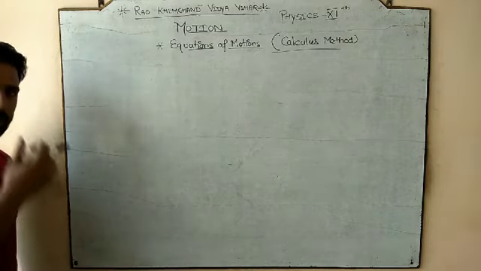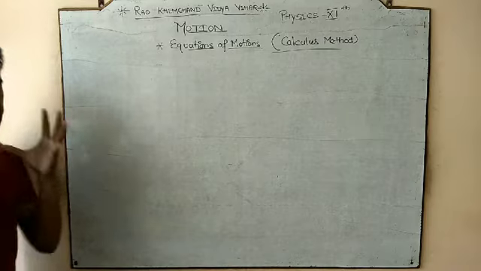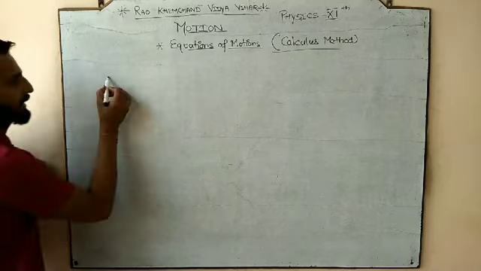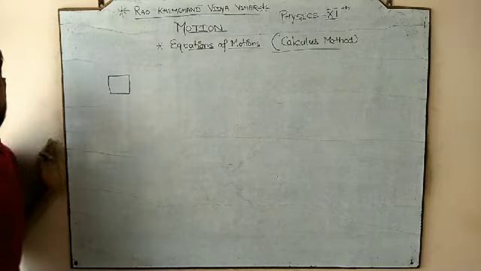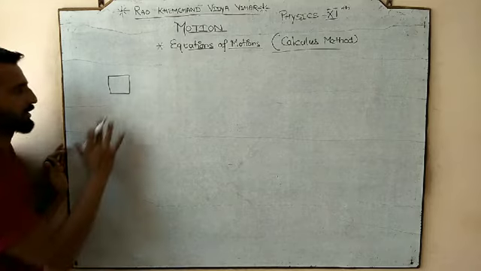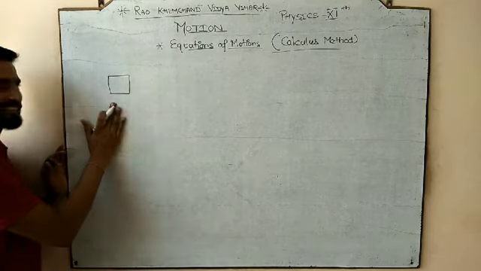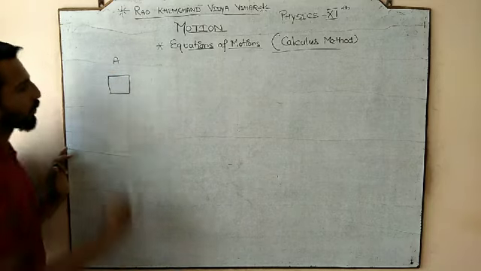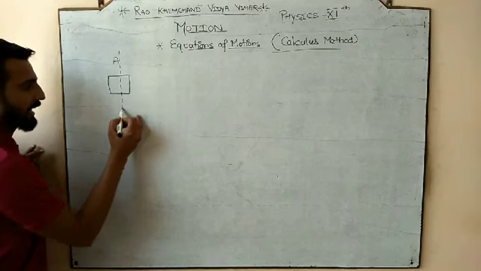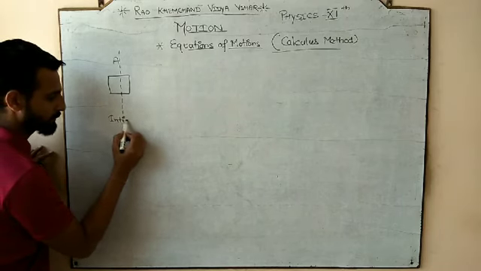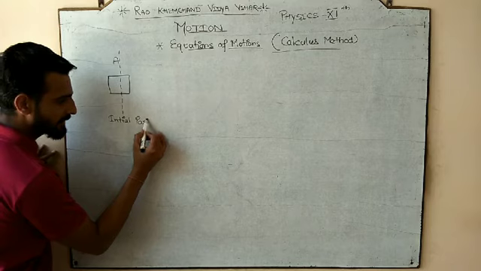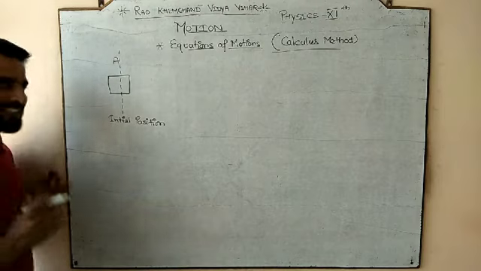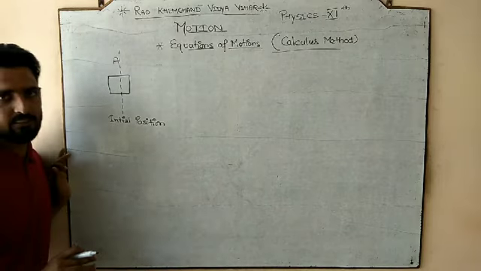Before deriving all three equations of motion, there is a small story regarding the expression that I want to start here. Let's suppose we have a body. So this is a story-type structure, and I am telling you a simple story. Let's suppose we have a body which is initially at a point A. So what is A? A is our initial position.